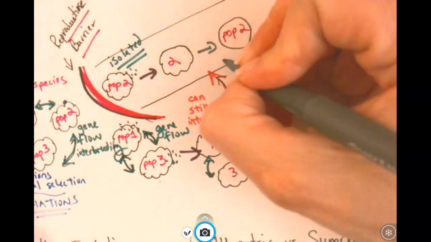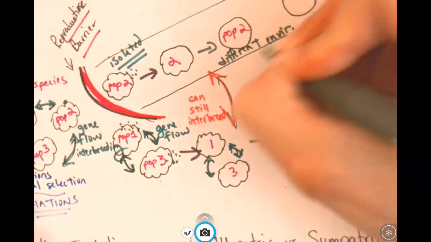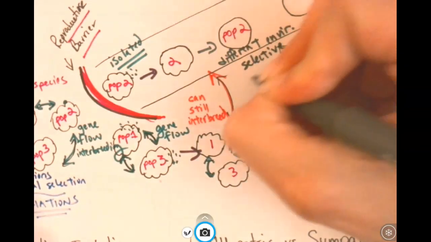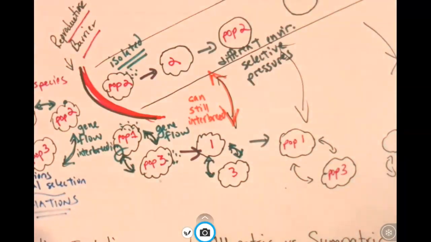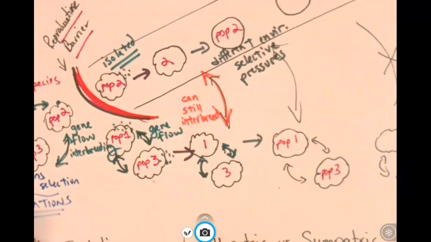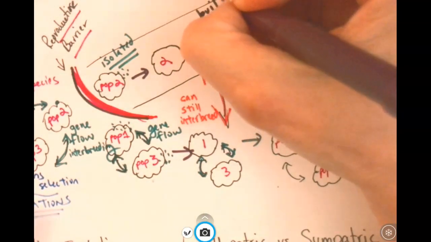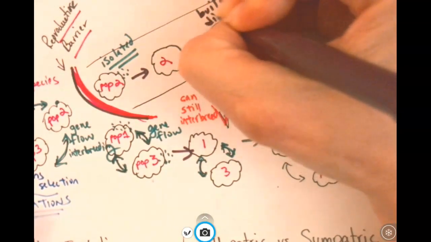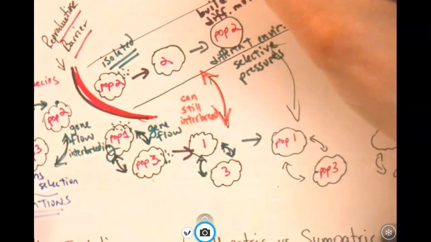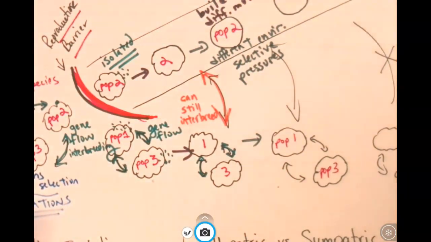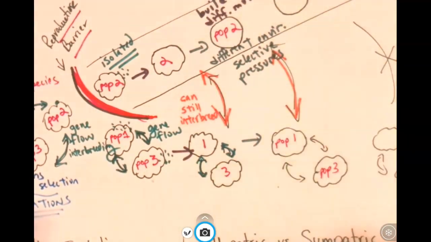So again, they could be experiencing different environmental selective pressures. And so now, as these mutations have built up, as the population changes, individuals in population 2 try to interbreed with individuals in population 1 and 3.